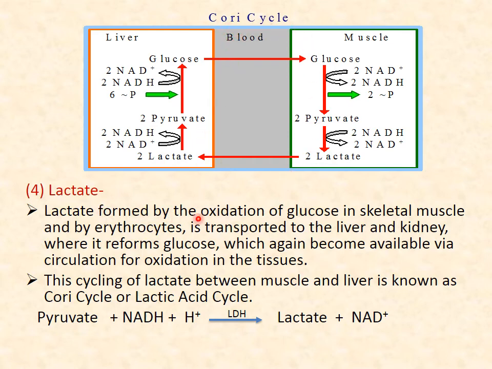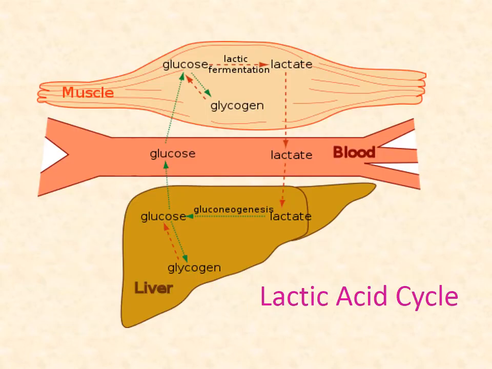So lactate is formed by the oxidation of glucose in skeletal muscle, and also RBCs produce lactate. They are then transported to the liver to produce glucose, and this cycling of lactate between muscle and liver is known as Cori's cycle, or it is also known as the lactic acid cycle.